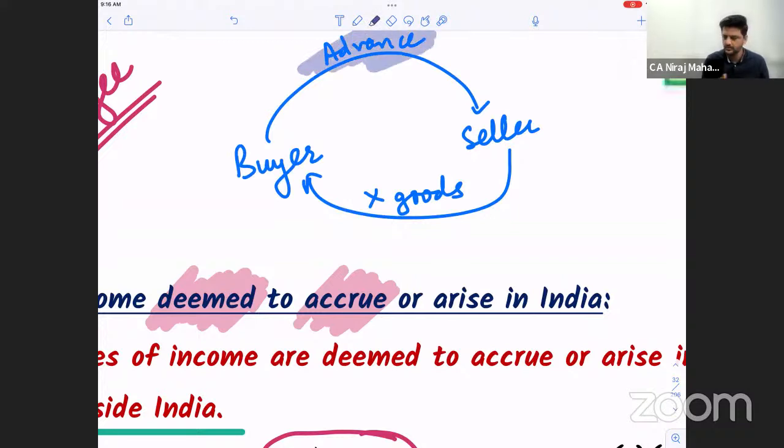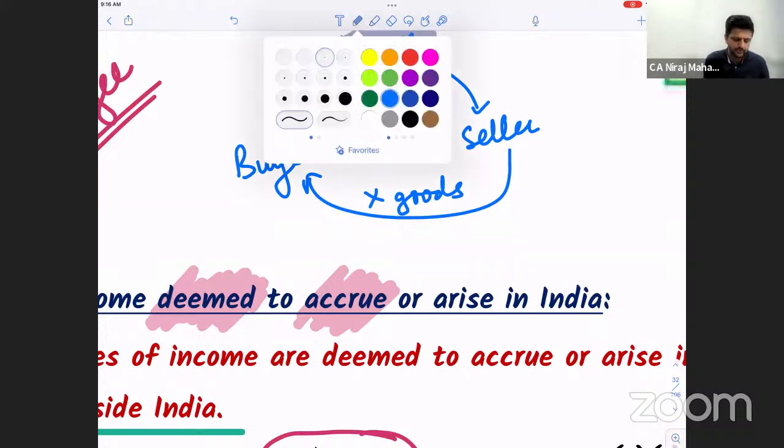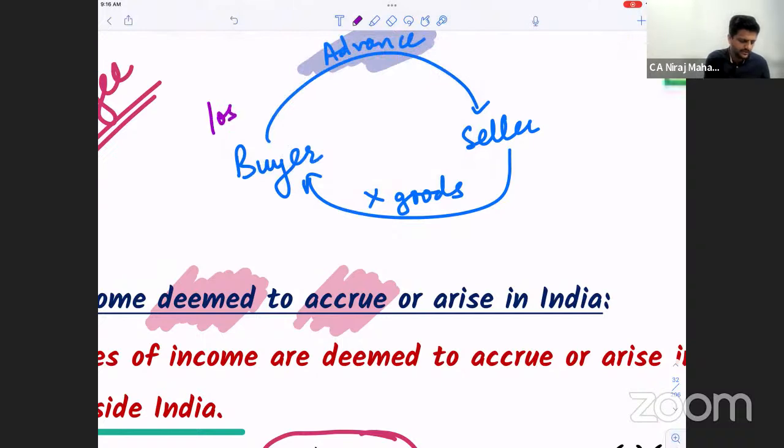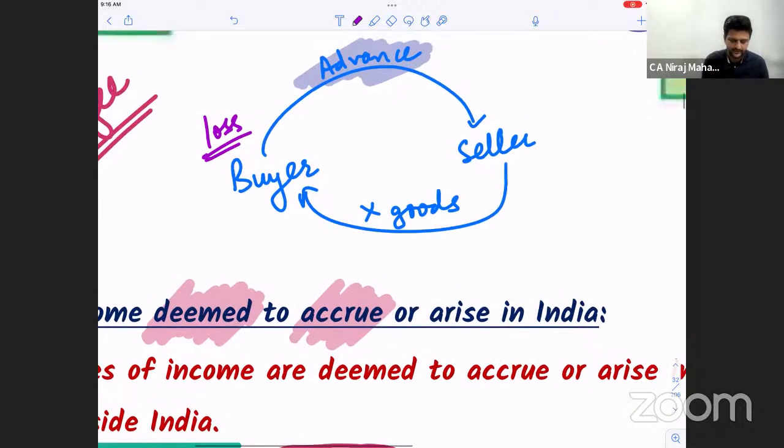Now check here. Again, it is a loss to one party, so it should be what? Income to the other party. The buyer will again book it as a loss, money gone. But now very important, bacho, it will be shown, or should be shown, as income for the seller. Are you getting the point, everybody? Understood? All of you? So basically the benefit you get, that is income, isn't it?